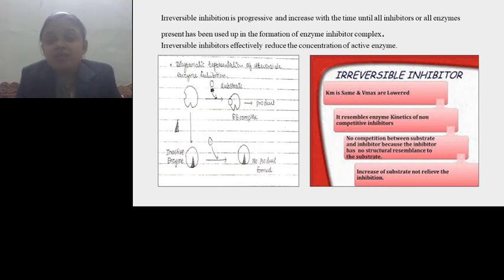So in irreversible inhibition, the Km remains the same and Vmax is lowered. It resembles the enzyme kinetics of non-competitive inhibitors. There is no competition between the substrate and inhibitor because the inhibitor has no structural resemblance to the substrate. Increasing the substrate does not relieve the enzyme inhibition.